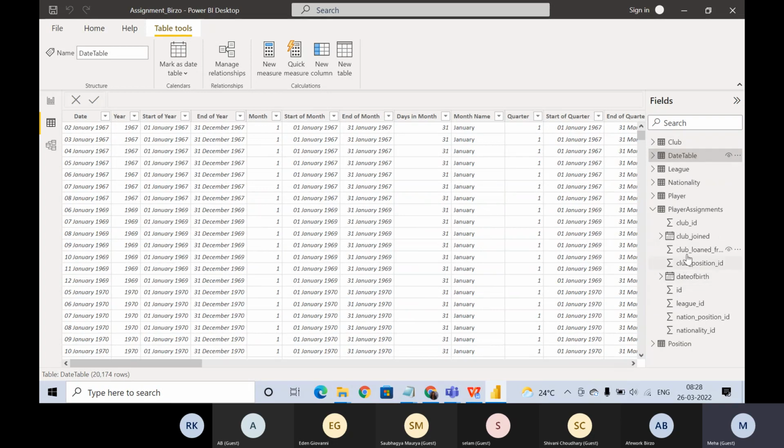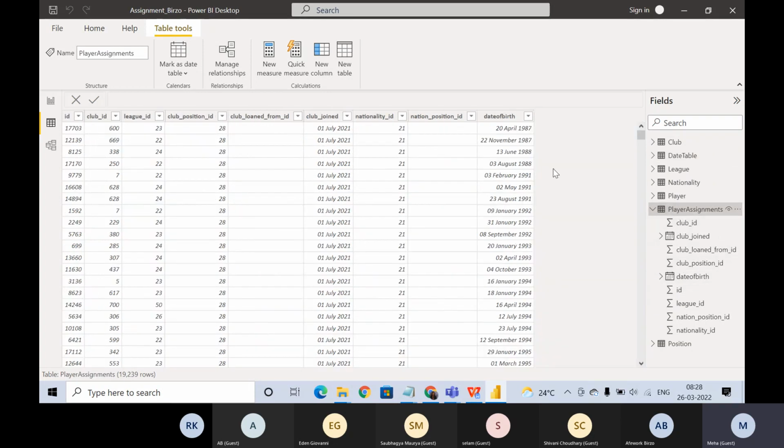If we go under player assessment, how does the date of birth look? Date of birth 1967. The format is the same date format. So before joining any column with any column in a table, just check the data format of that column. If that is matching, then only join it. Otherwise, if one is character, let's say, and one is numeric, it won't work.